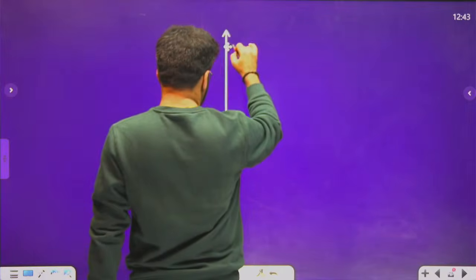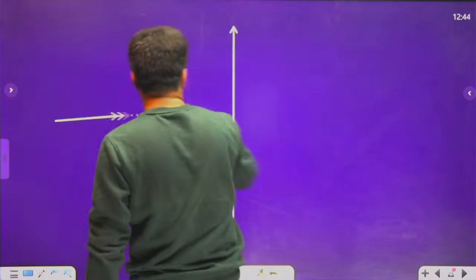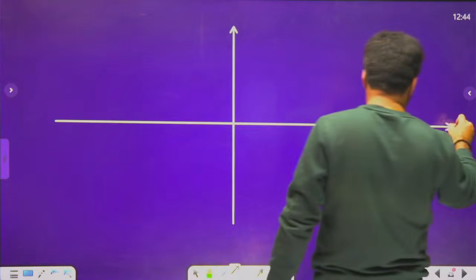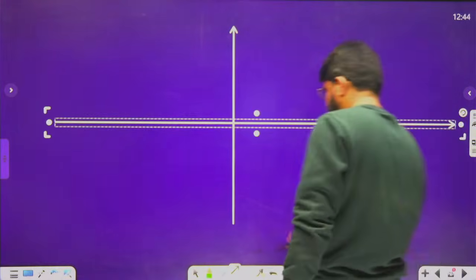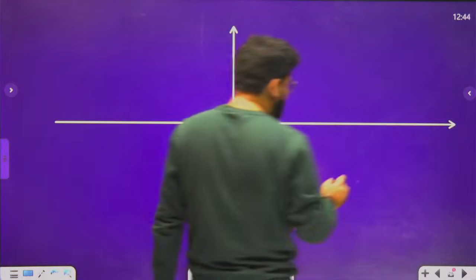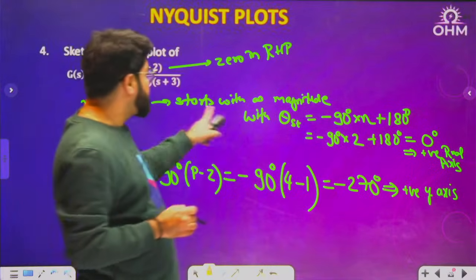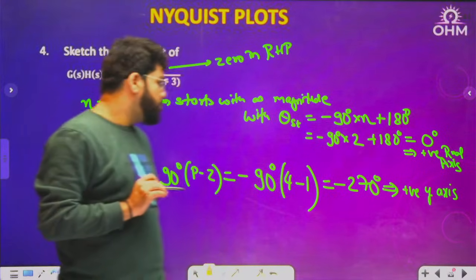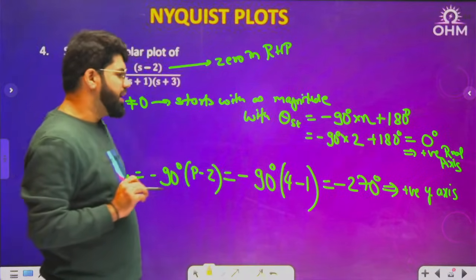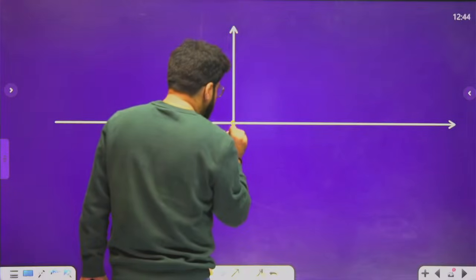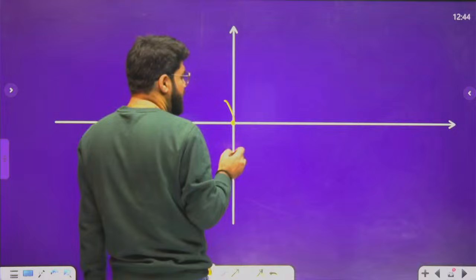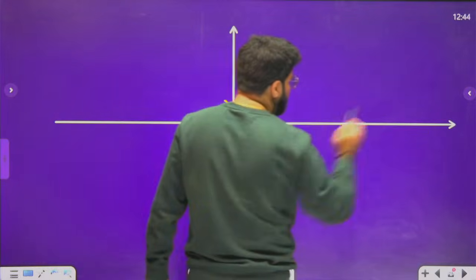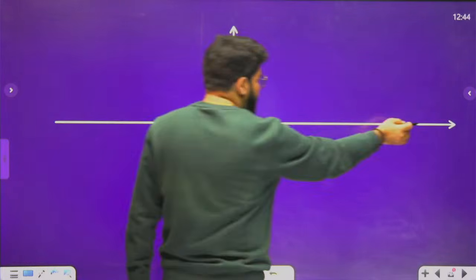Now let's come to the polar plot shape. Okay, now see here. Where do I start from? The starting is the positive real axis, but at infinite magnitude, not from a finite point. But the ending is the positive y-axis. The ending has to be the positive y-axis, here. The starting has to be here.